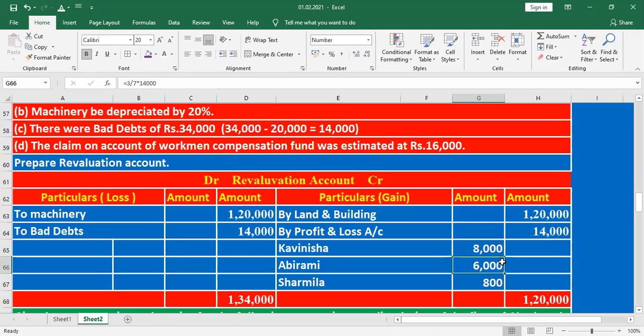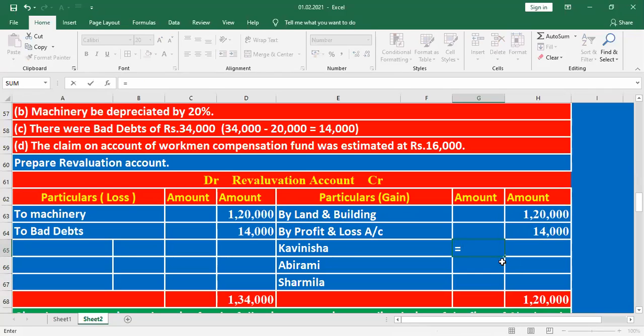14,000. Listen, how do we distribute that? The ratio is 2:4:3:4... it means 2 plus 3 plus 2.